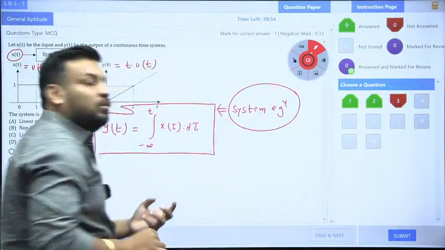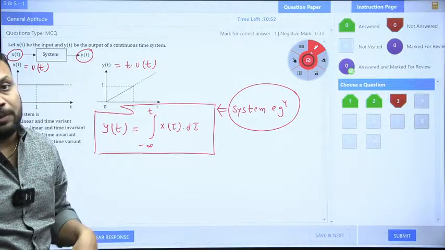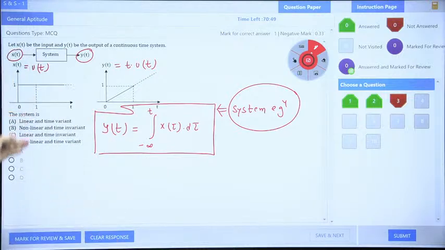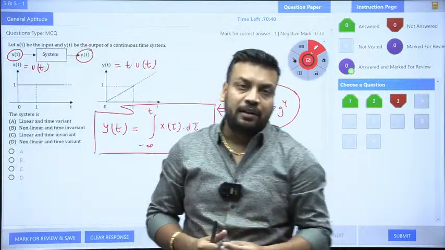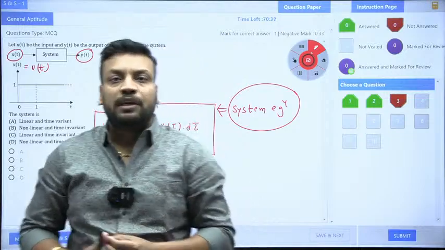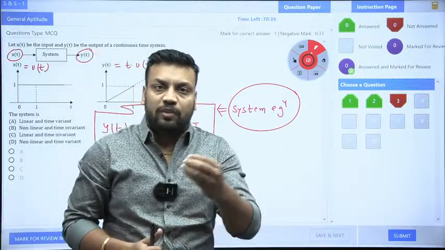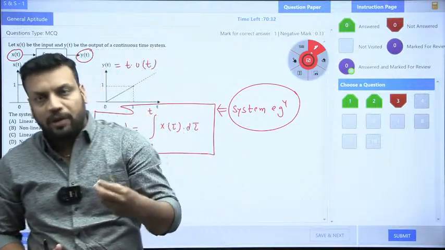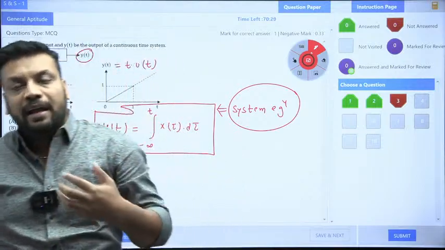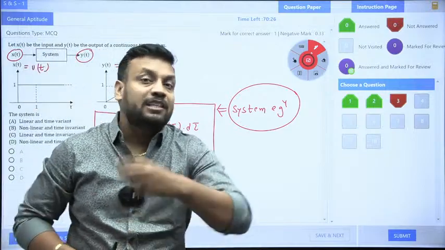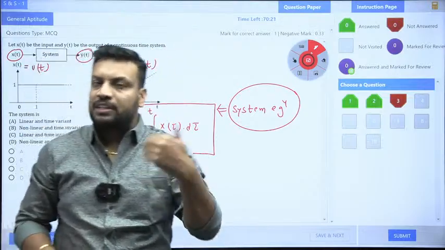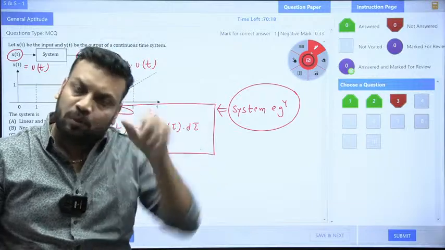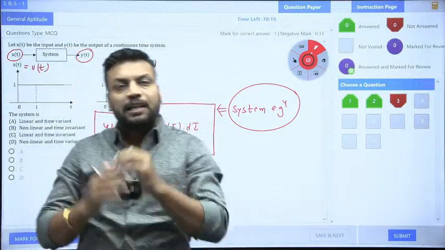So if you are able to design the system equation, now you should know the concept of linear and time variant, invariant. The options are linear time variant, linear time invariant, non-linear time invariant, like that. Student, the simple rule of linearity: if any operation is directly applied on the input signal x of t, like square, cube, mod, square root, sine, cos, then y of t equal to x square t is non-linear, x cube t non-linear, mod of xt non-linear, root of xt non-linear, sine of xt non-linear, exponential of xt non-linear, log of xt non-linear.